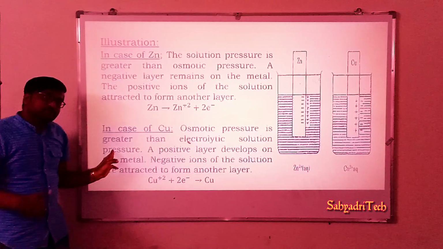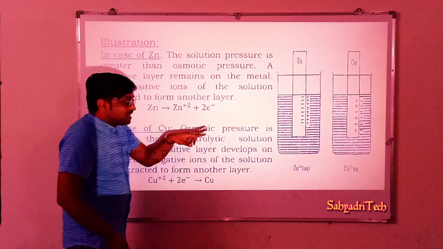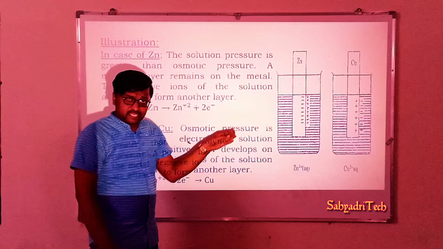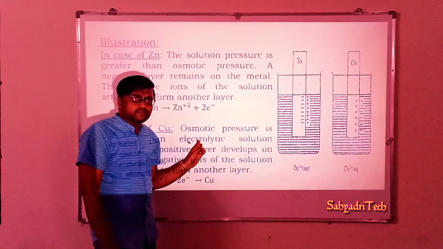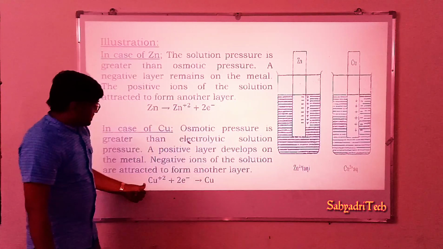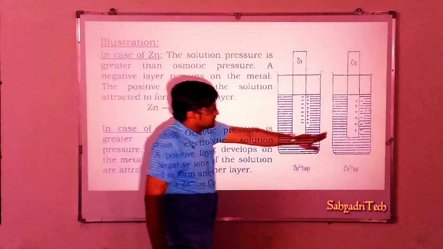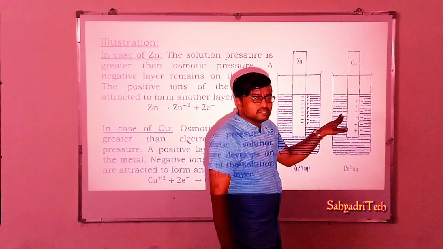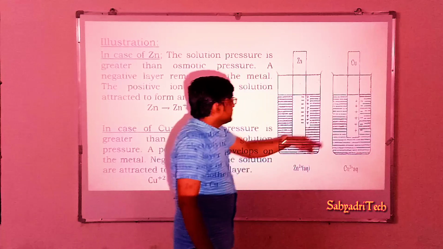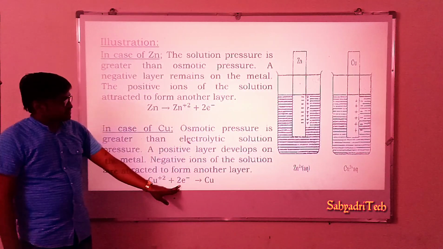If osmotic pressure is more, what happens? It acts as a reduction half cell. Reduction is the process involved here. Copper 2+ ions present in the solution get reduced to copper by accepting 2 electrons.